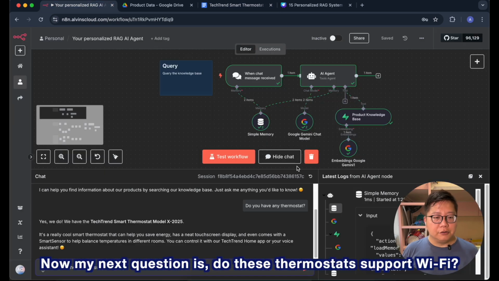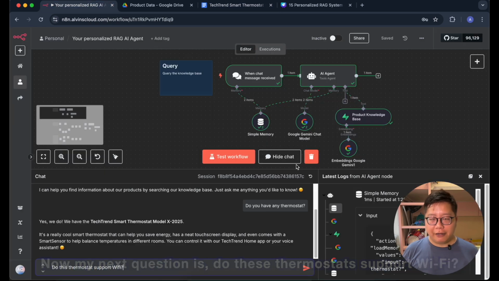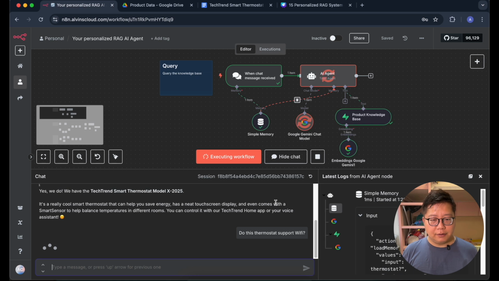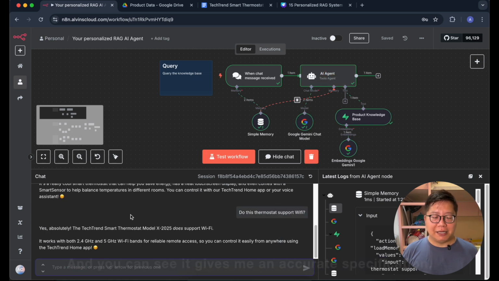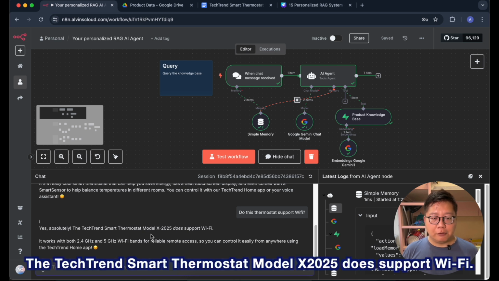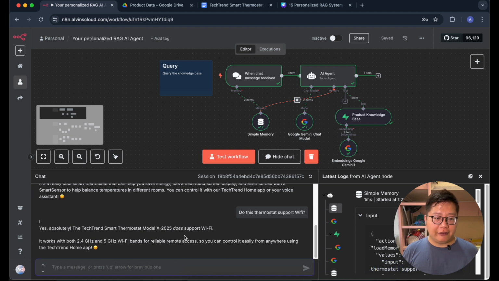Now my next question is, does this thermostat support Wi-Fi? And you can see it gives me an accurate specification. Yes, absolutely. The Tech Trend Smart Thermostat Model X 2025 does support Wi-Fi.